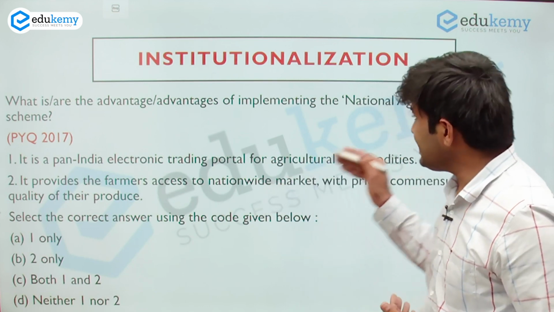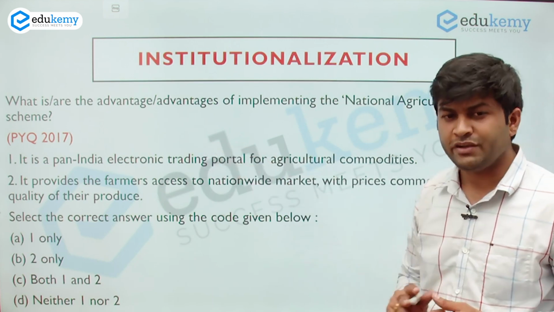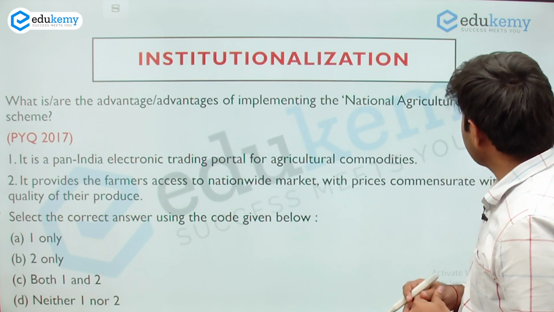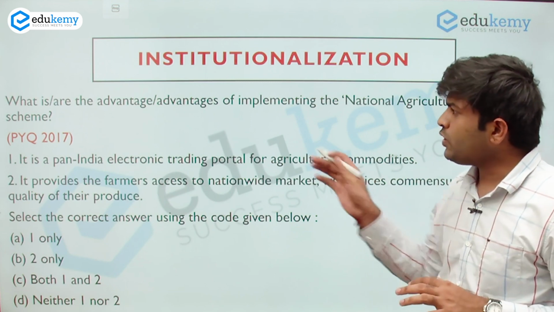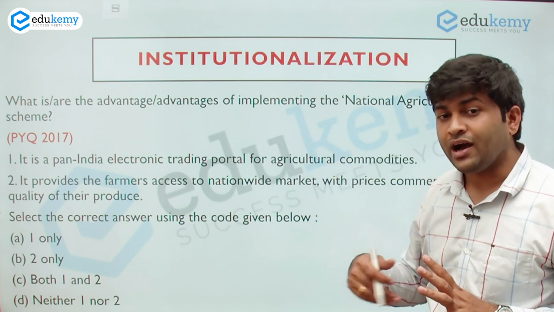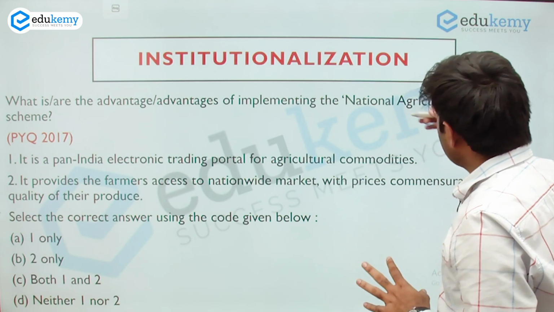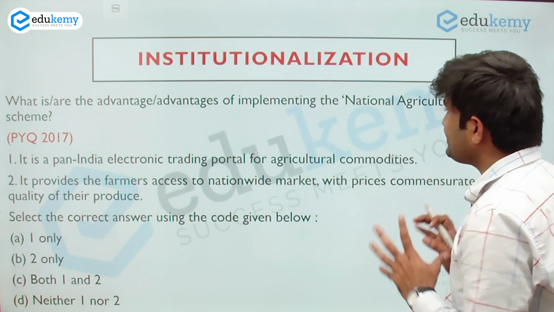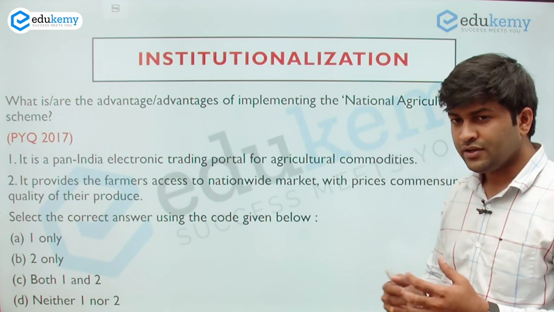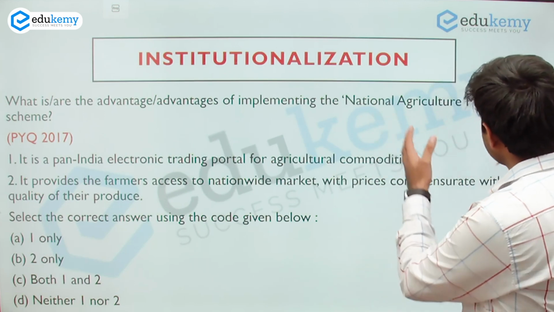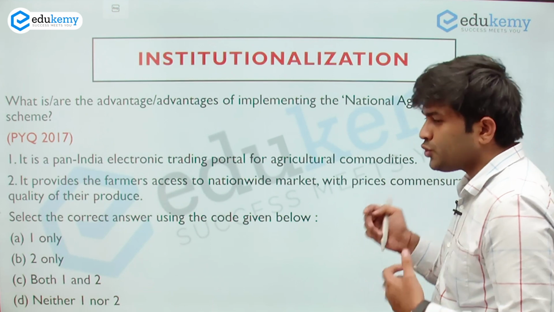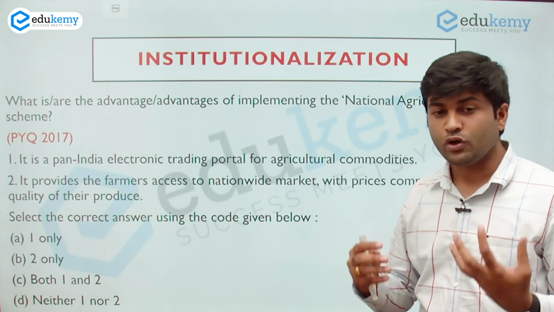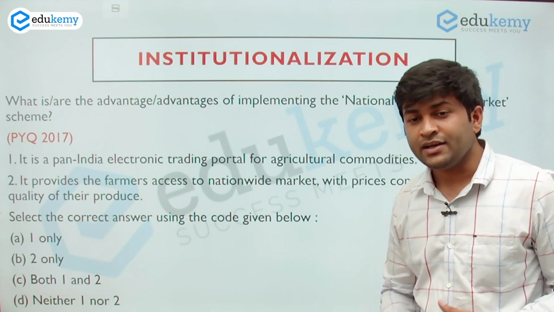Now if we consider this particular statement, which is a previous year question of 2017, which was on the National Agriculture Market Scheme, and what are its advantages? Let us find the domain in which this scheme lies. It's a national level one, and it is regarding the agriculture market. So in a way it will talk about the agriculture market, it will talk about farmers, it will talk about the pan India market.